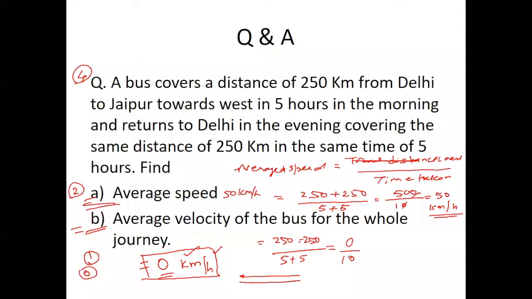So 0 by 10, and 0 kilometer per hour. Any doubt on this? No. Okay.